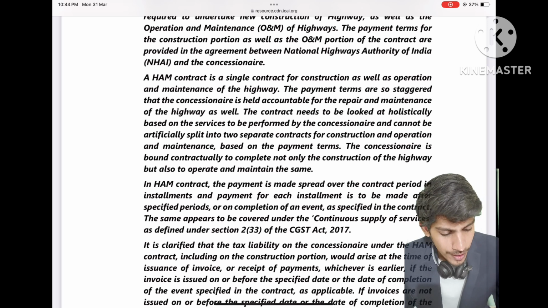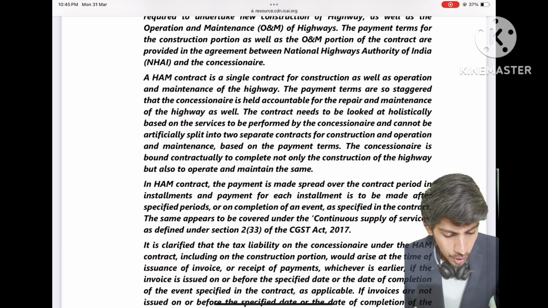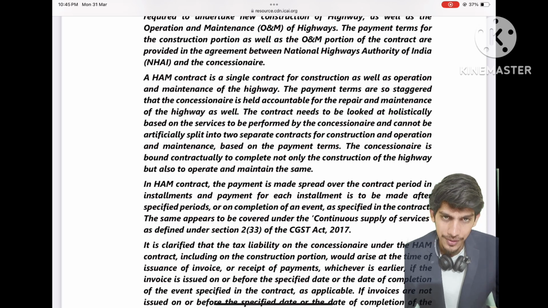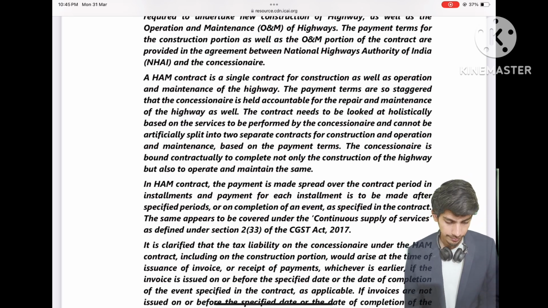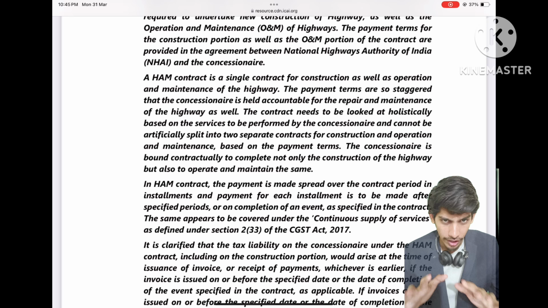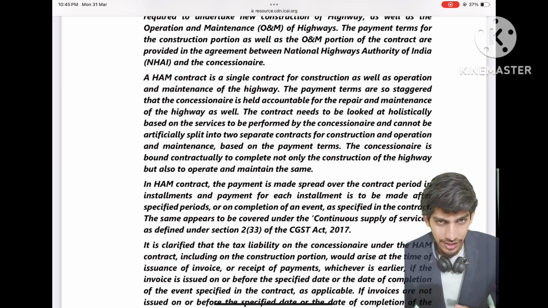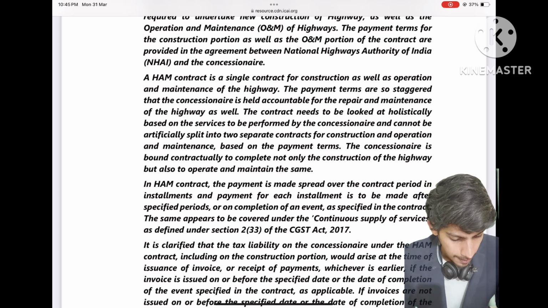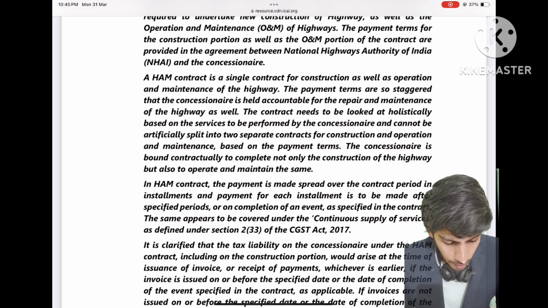The contract needs to be looked at holistically based on the services to be performed by the concessionaire and cannot be artificially split into two separate contracts for construction and operation and maintenance based on the payment terms. So what government is saying, that you have to look at the contract holistically. You have to consider the contract as one, you cannot split the contract between construction and O&M. Concessionaire is bound by the contract to complete not only the construction of a highway but also to operate and maintain the same.